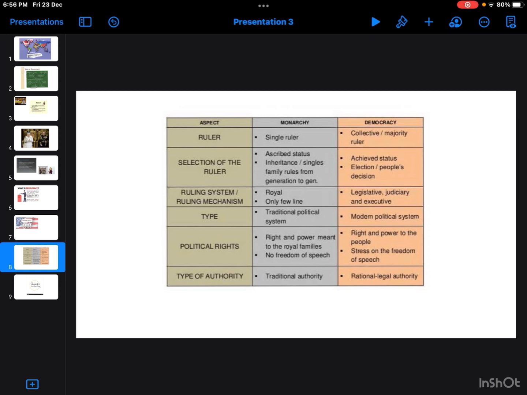Political affairs, right and power meant for the royal families, no freedom of speech. In monarchy there is no freedom of speech, only the rights and the powers are with the royal families, not the simple people. In democracy, each and everyone has a right to speak, right and power to the people. Stress on freedom of speech. Type of authority: traditional authority, whereas in democracy, rational legal authority. Here there is no legal authority in monarchy, but in democracy there is legal authority, and each and everyone is treated equally.